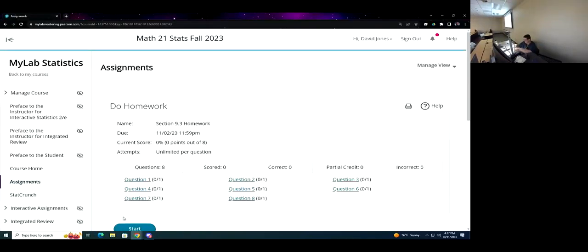All right, we're here for Math 321. We've recently finished chapter 9. Let's take a look at some of the questions that we attempt to have on the homework for chapter 9. I have 9.3 open. This is on confidence intervals.